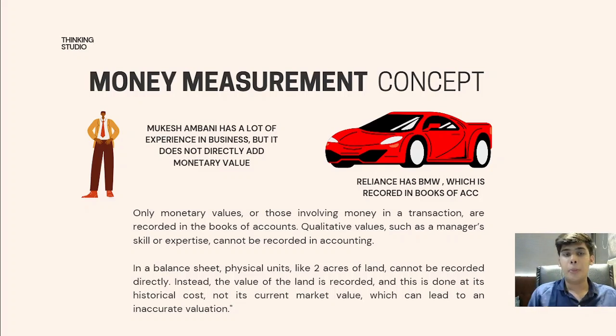we won't be seeing the number of bats, we'll be seeing the value of the bat. A bat may cost 2 to 3 lakh rupees, an SG bat may cost 2 to 3 lakhs. We might not see how many bats there are, we see the value of the bats. It's because of the monetary effect. So the money measurement concept is also a similar thing.